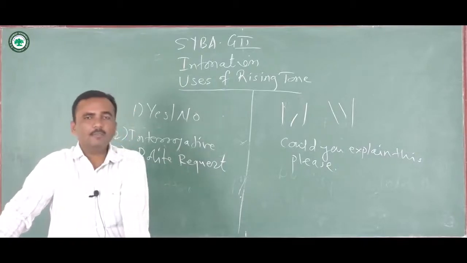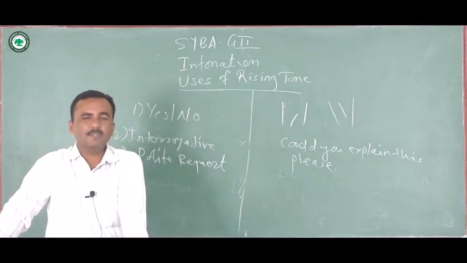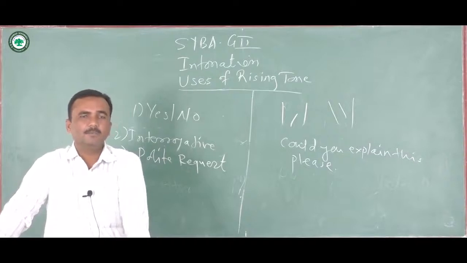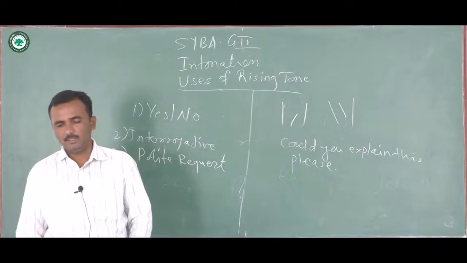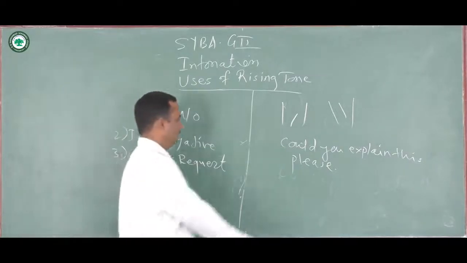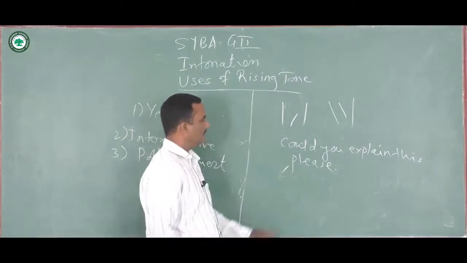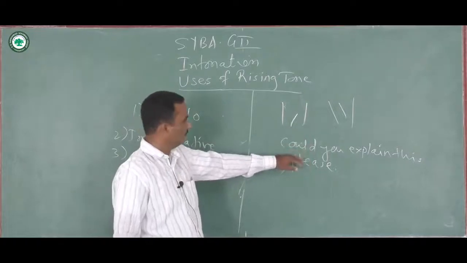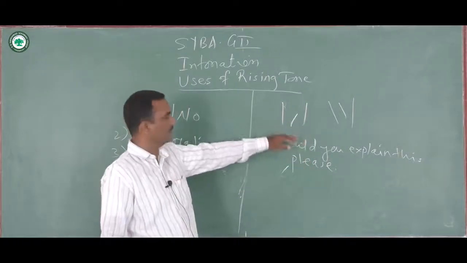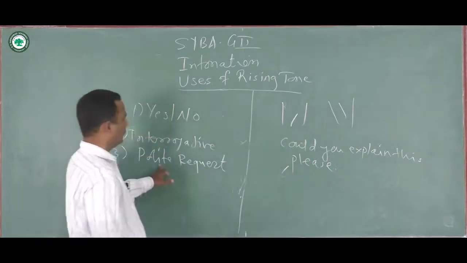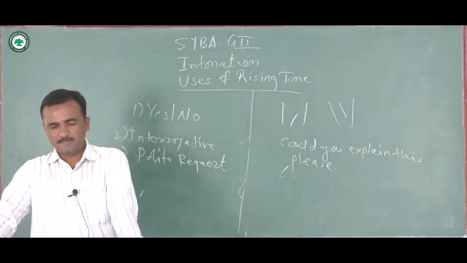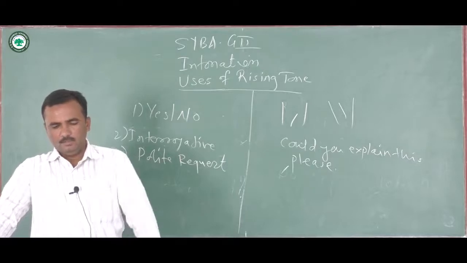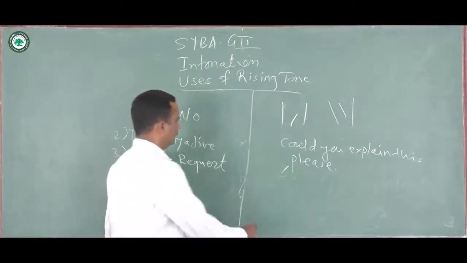So the rising tone will be placed before the stressed syllable in a polite request. So, could you explain this, please? Could you explain this, please? So rising tone will be here in a polite request, or in an example like this: would you drop me home?